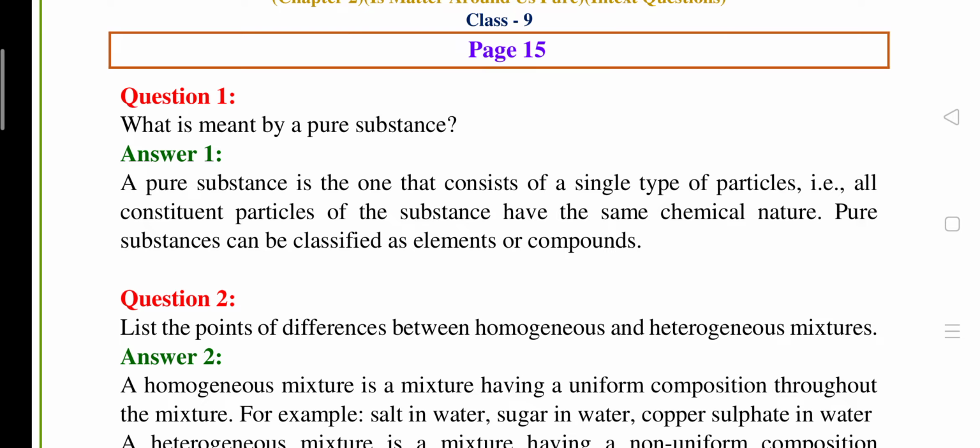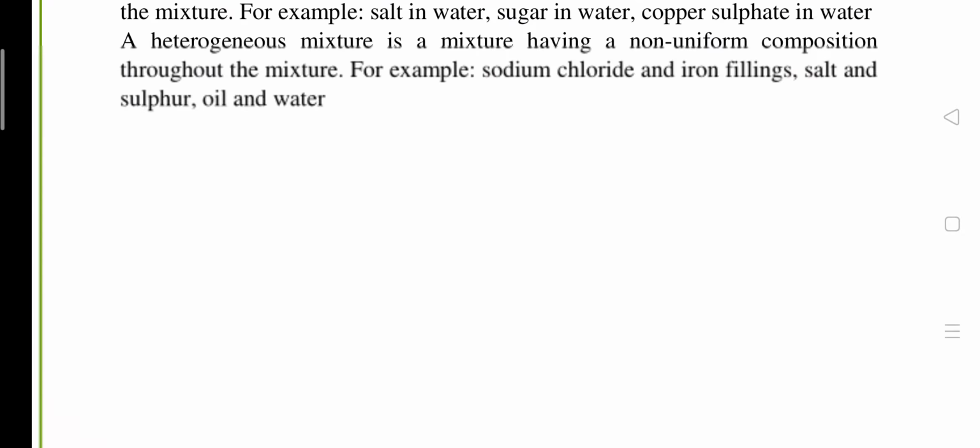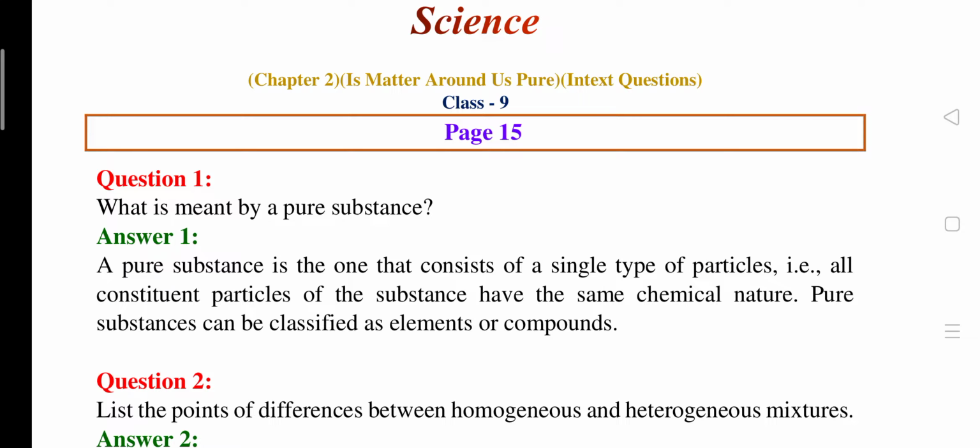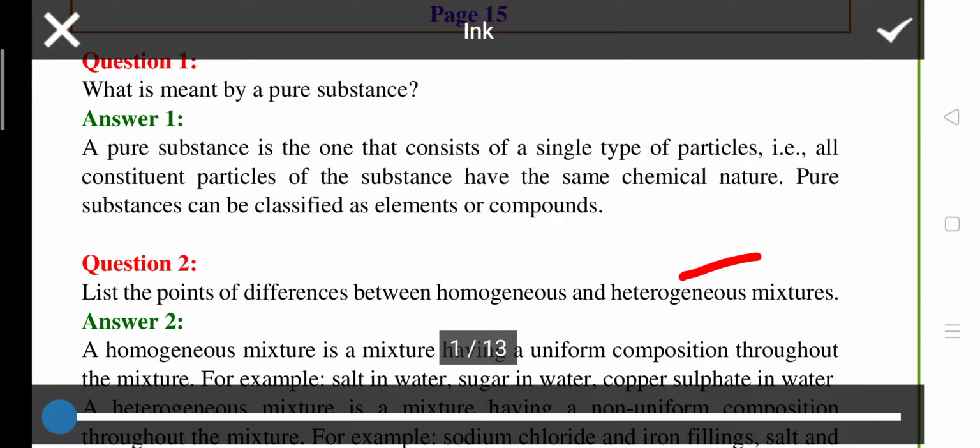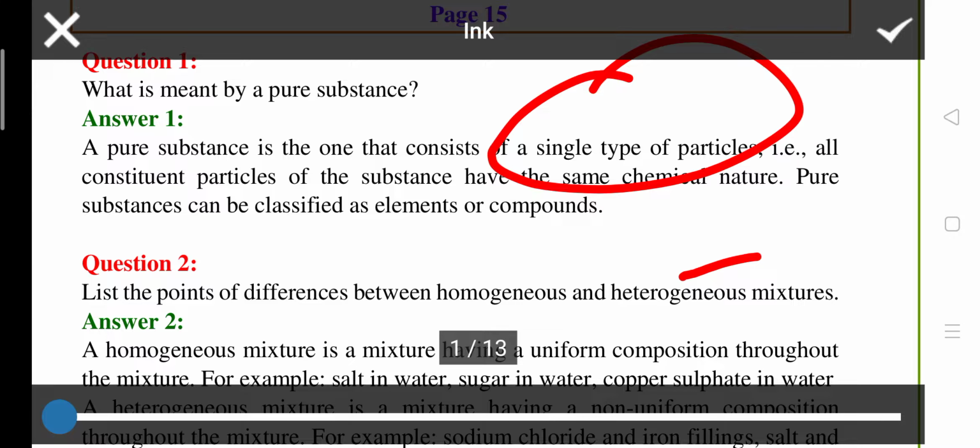First question is, what is meant by a pure substance? Answer: a pure substance is one that consists of a single type of particles, that is, all constituent particles of the substance have the same chemical nature. Single type of particles are there and their chemical composition is the same throughout the substance. Pure substance can be classified as element and compound.